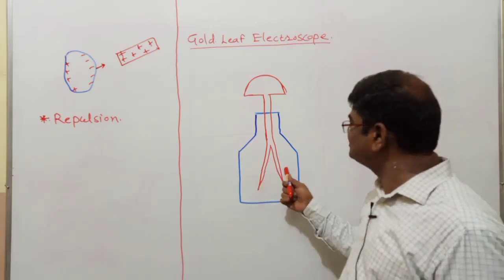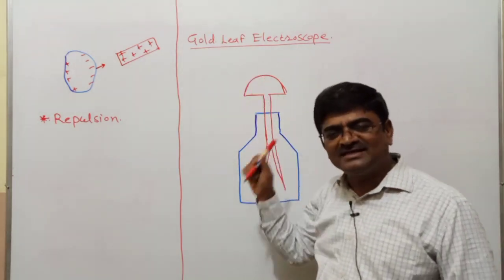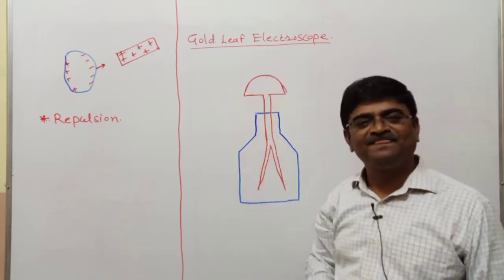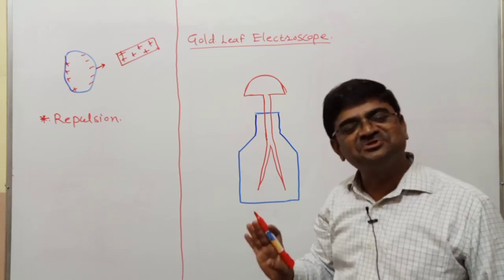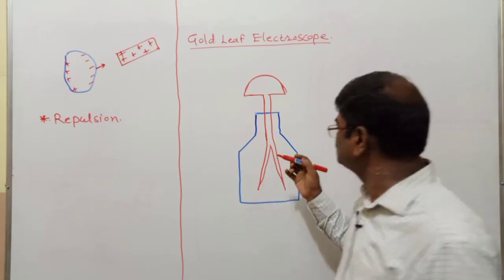So leaf made up of gold, used to test whether charge is there or not? Electroscope. So this is the simple arrangement of gold leaf electroscope.